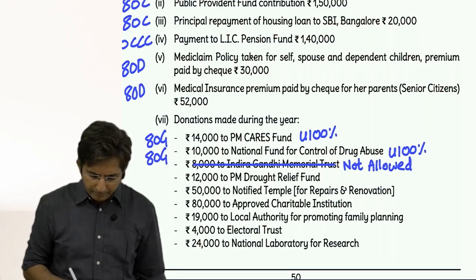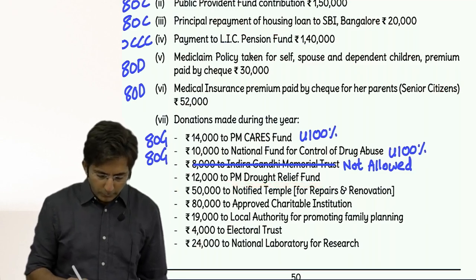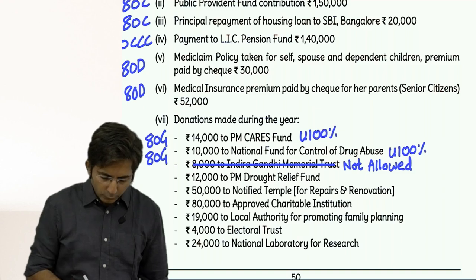What about PM Drought Relief Fund? This will be U 50%.